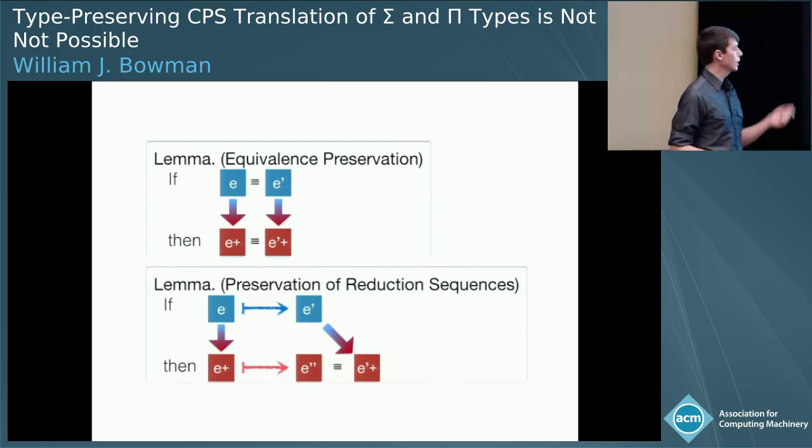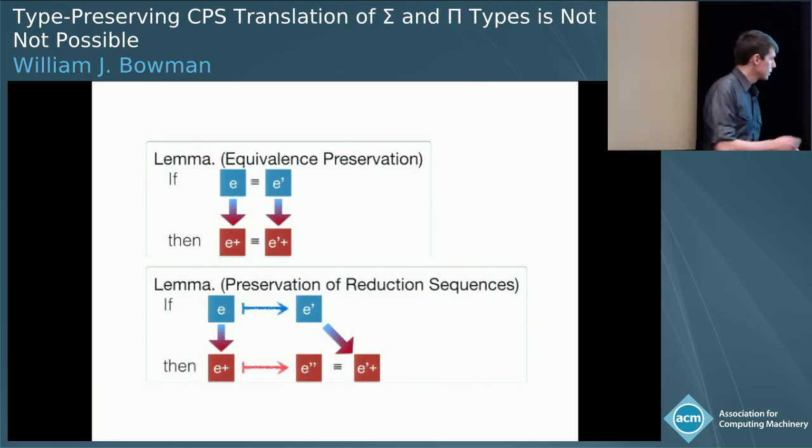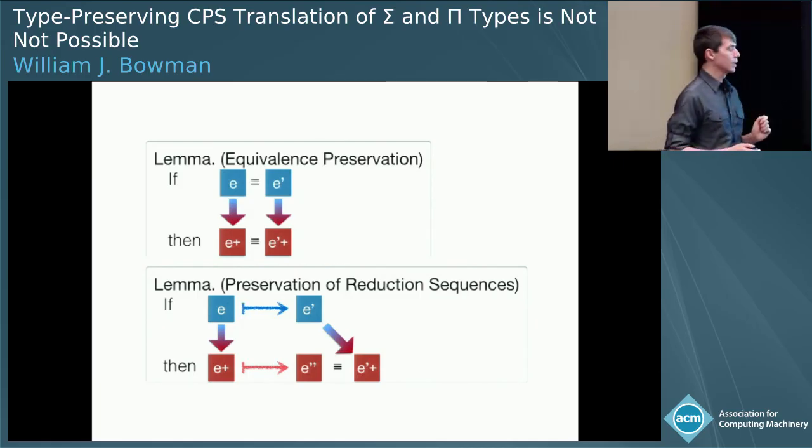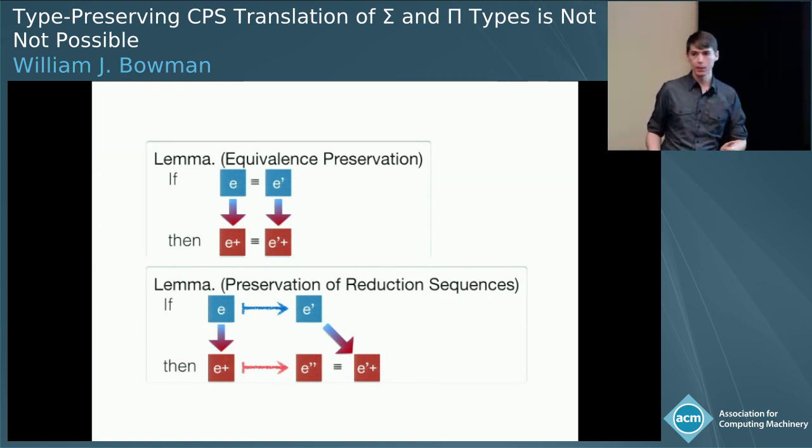So if E steps to E prime, we translate E into E plus, translate E prime into E prime plus. Then it should be the case that E plus still reduces to something equivalent to E prime plus in the target language. And we combine these two lemmas, essentially gives us correctness of separate compilation.